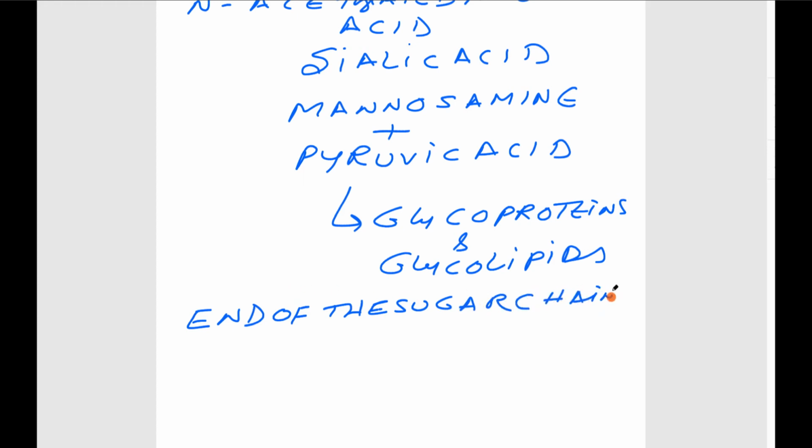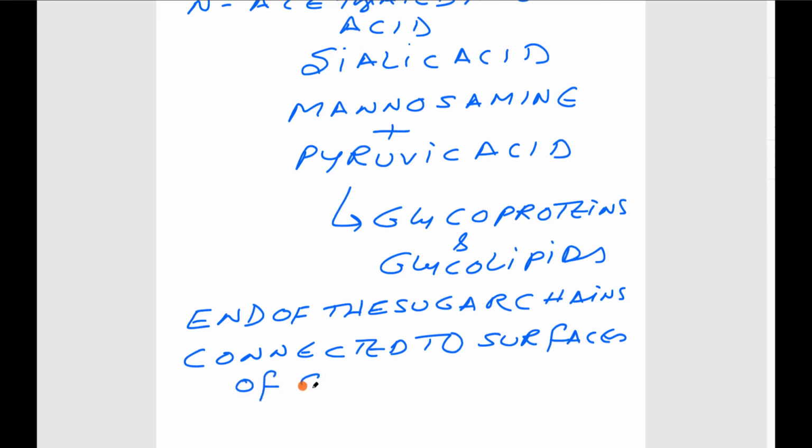It is present at the end of the sugar chains, connected to the surfaces of cells and soluble proteins.